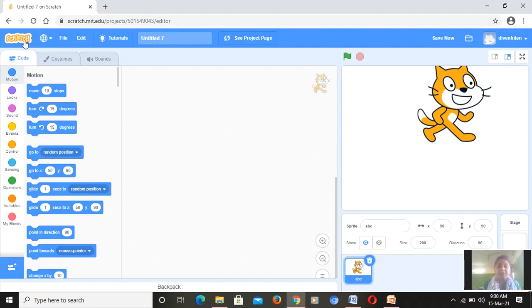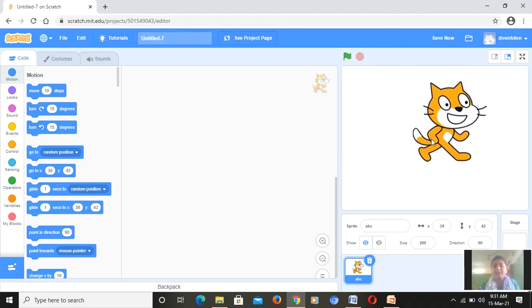See, we will just take a quick review. Okay, Scratch, that was the home tab. Globe for the languages. File tab for save and new options. Edit for undo or any changes. Then tutorials or tips you can say. Here the file name will be displayed. Okay. Then from here you can save your project. Then this is the stage area where a sprite can be placed. Okay, the green flag, the stop button and the sprite you are having.